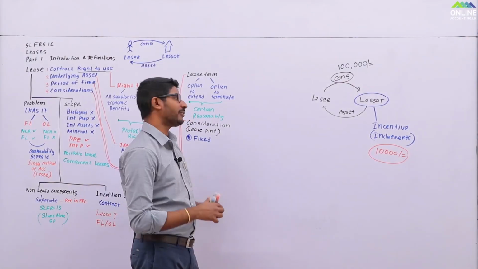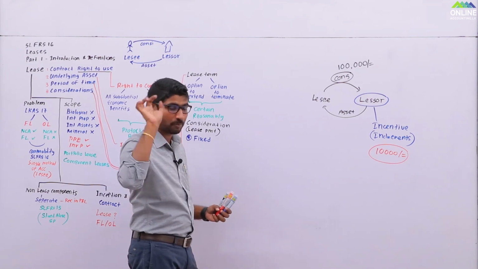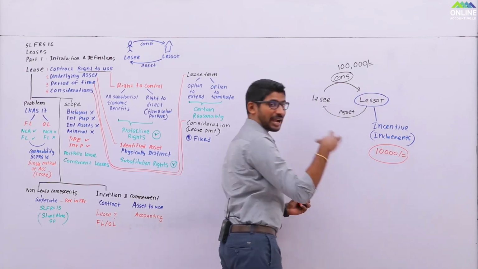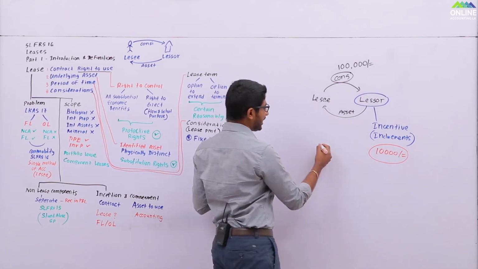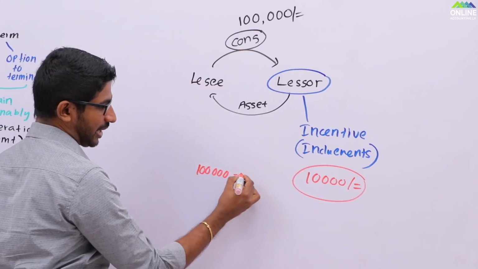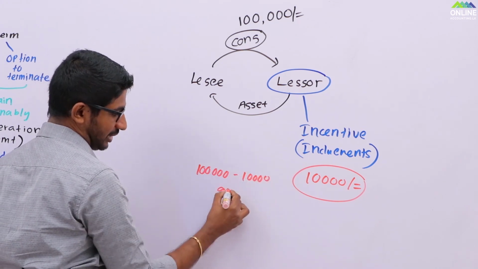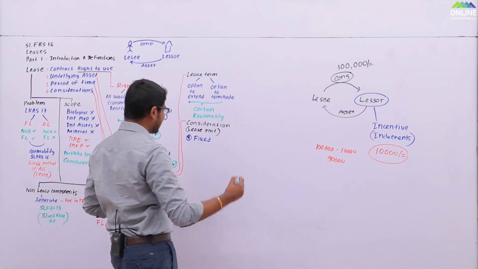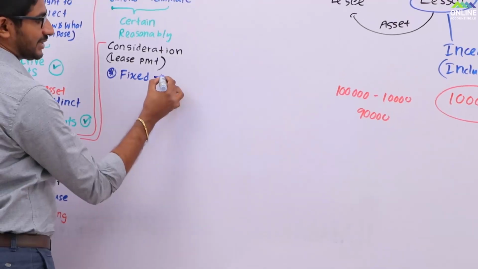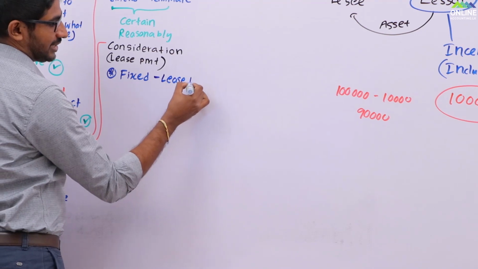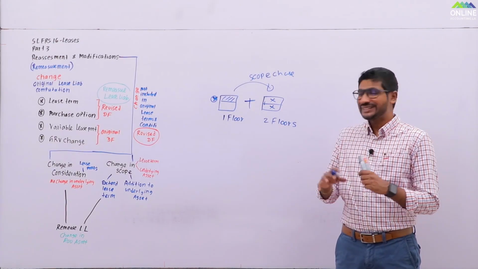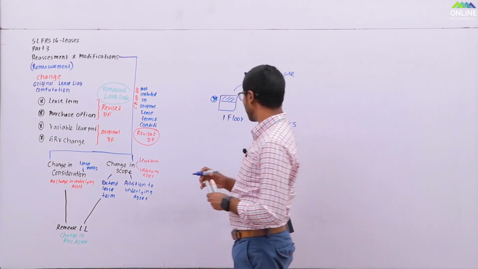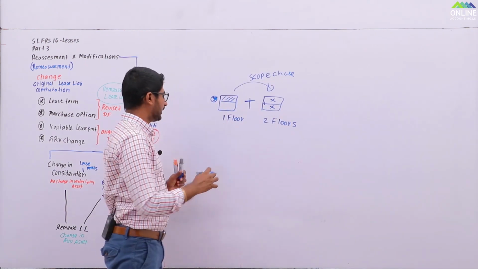So in this kind of situation, student, the lease payment is not 100,000. Since you are getting some kind of incentive, the lease payment is 100,000 minus 10,000, 90,000. That is why in the first point it says fixed consideration minus any lease incentive, or we can call scope increase in terms of underlying. So if this is the case, student, you are looking at this addition.